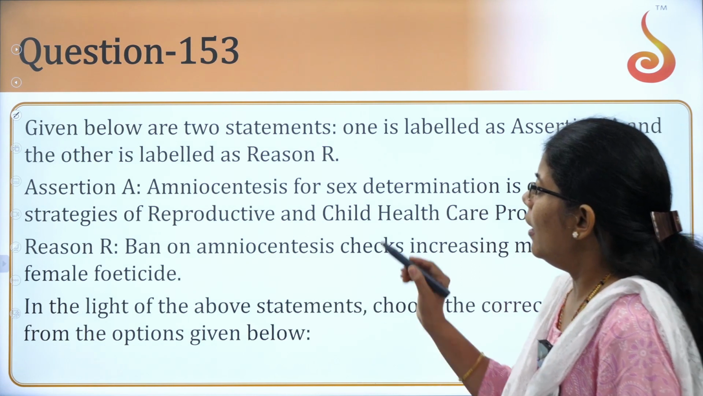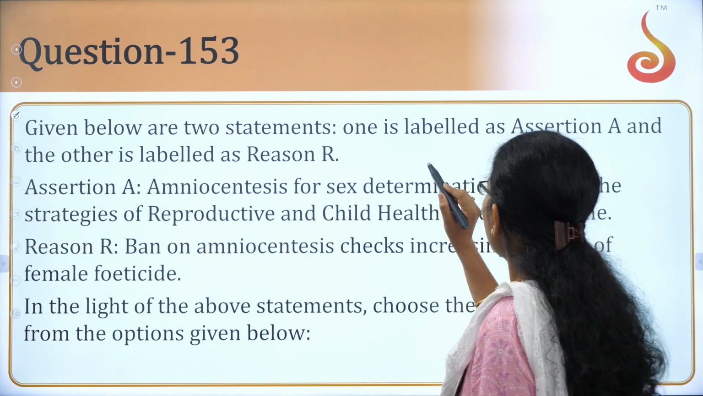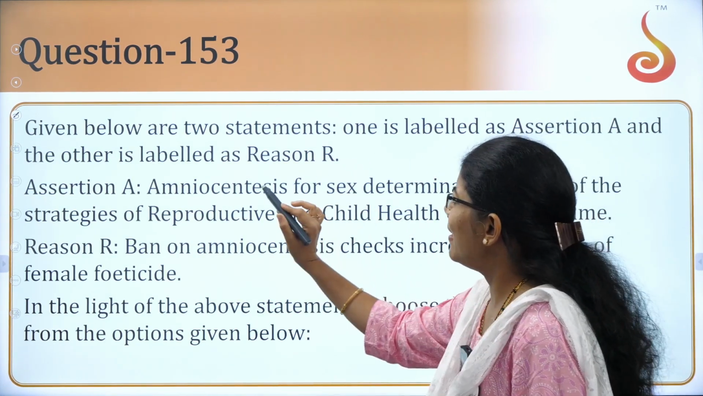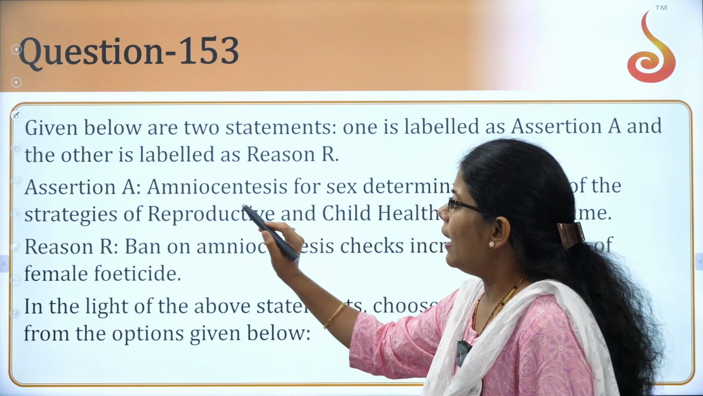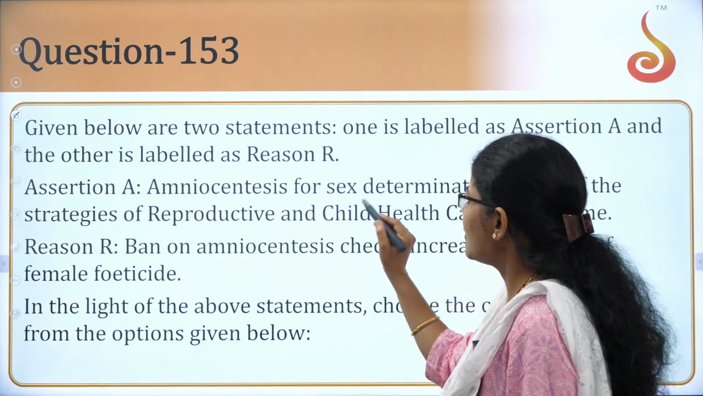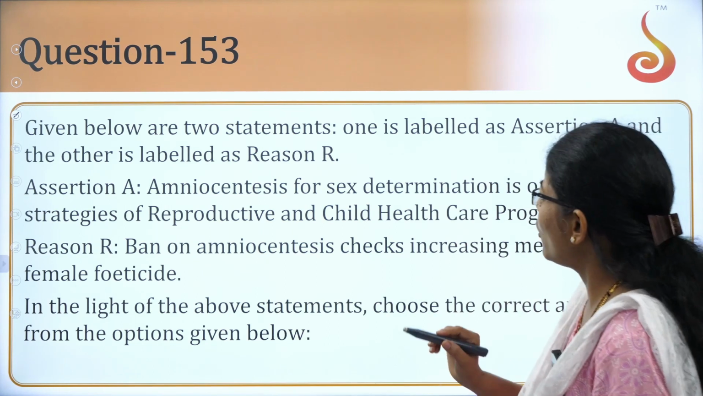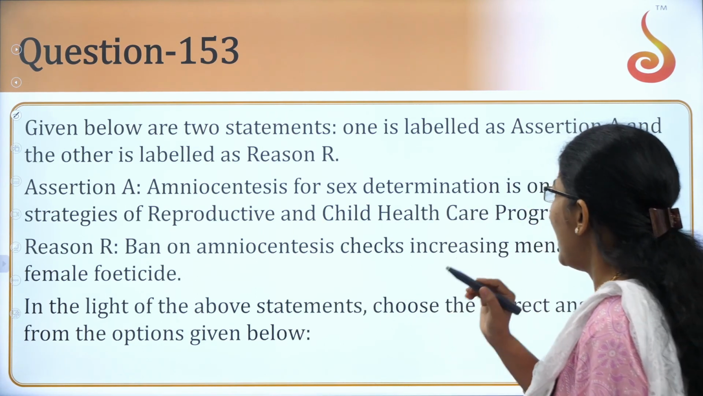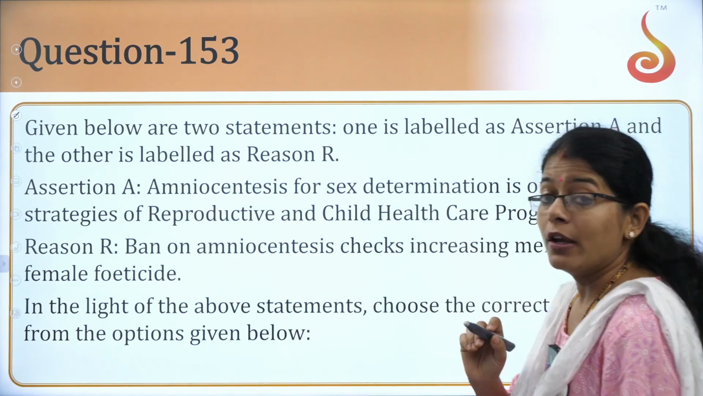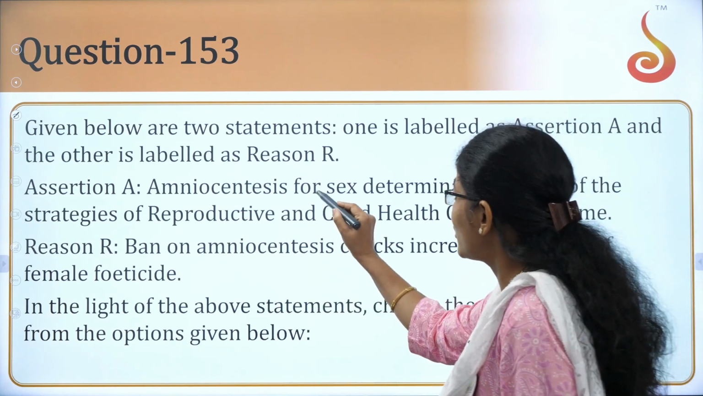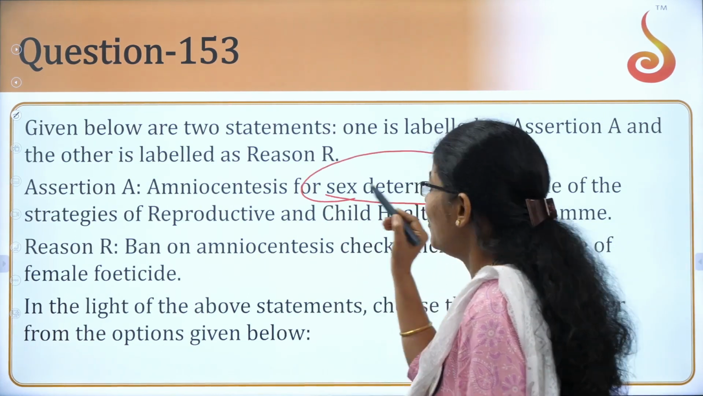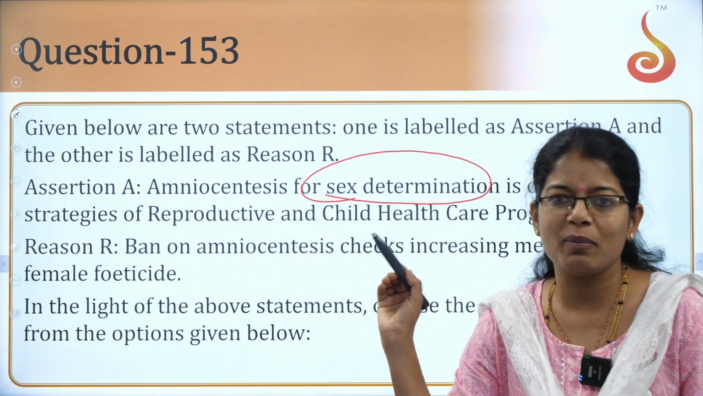Next one. Given below are two statements. Again, one is labeled as assertion and other is reason, right? Assertion states amniocentesis for sex determination is one of the strategies of reproductive and child healthcare program. Students, look at the statement. Actually, it is not sex determination. Because of that, it is not going to be correct.